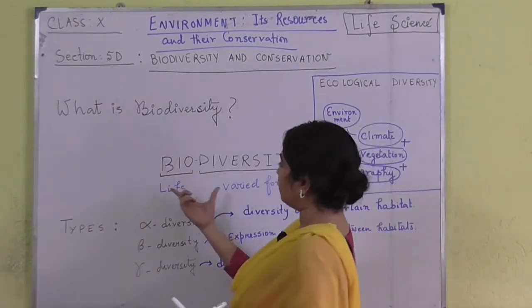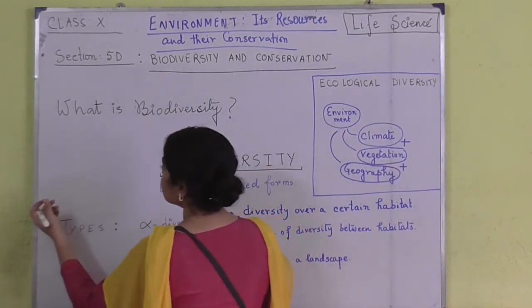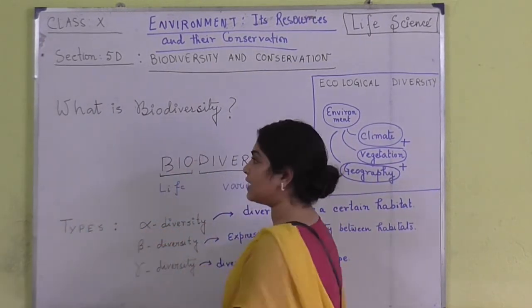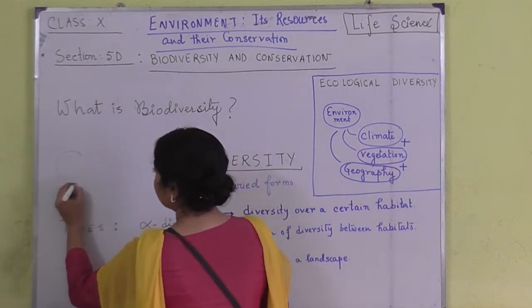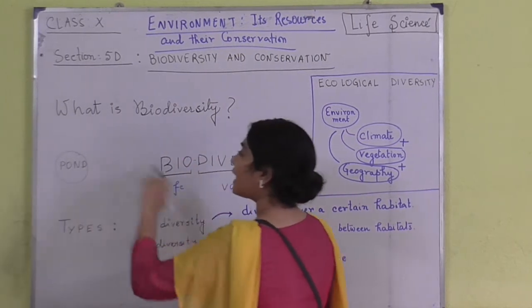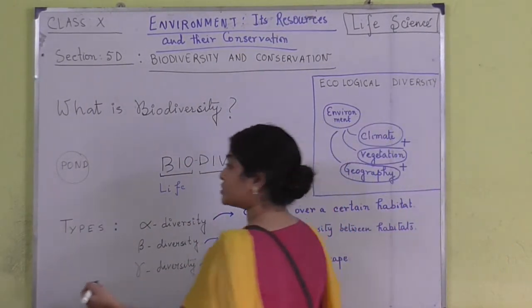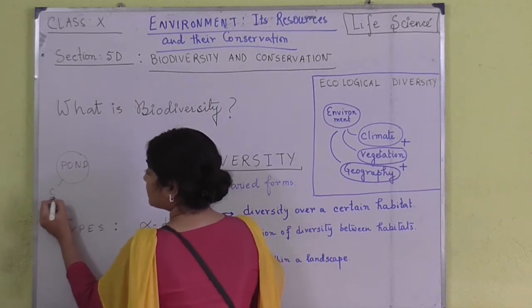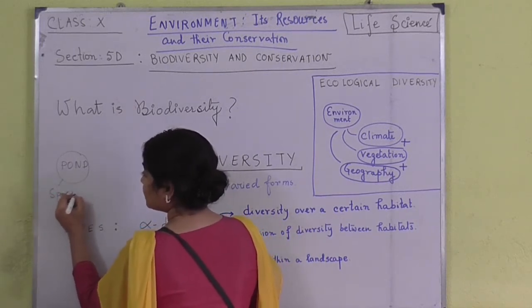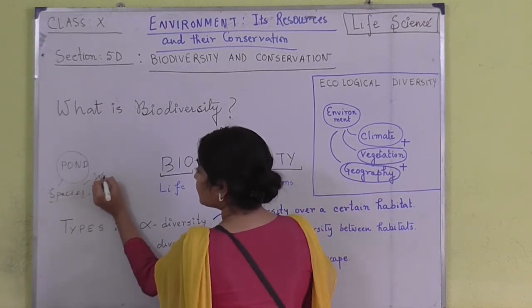So I told you that it can be as small as, let us consider a pond. So this is a pond. A pond can have different types of organisms, like fishes and various types of species, which can be insects.